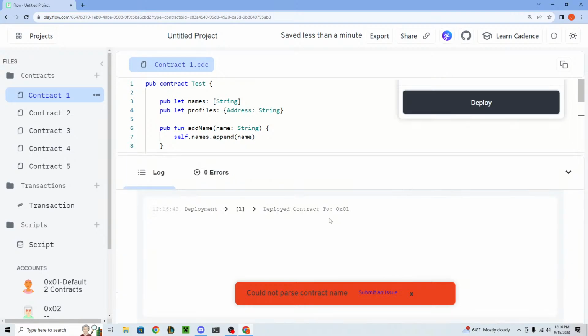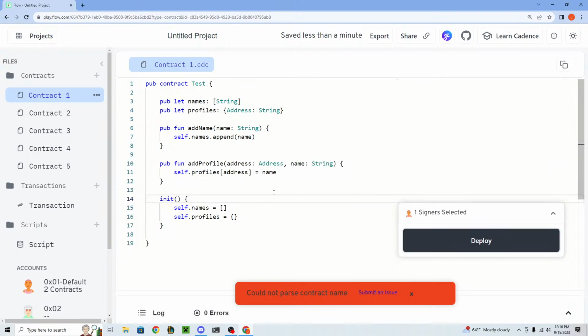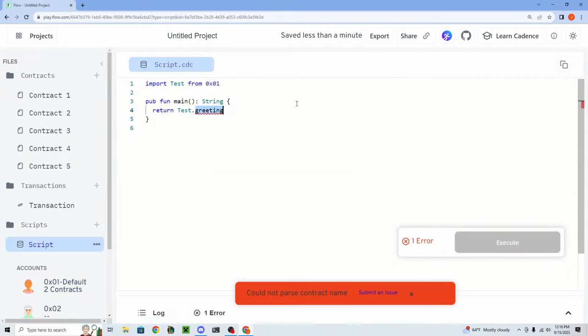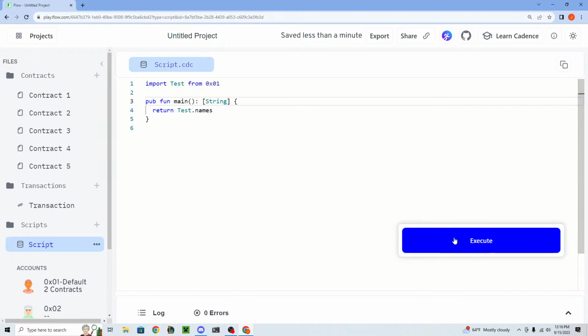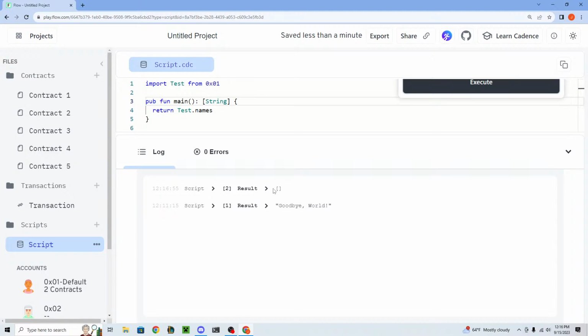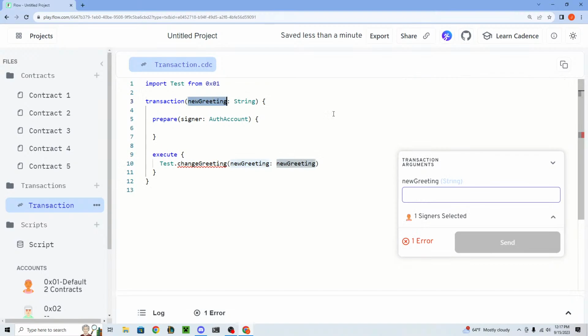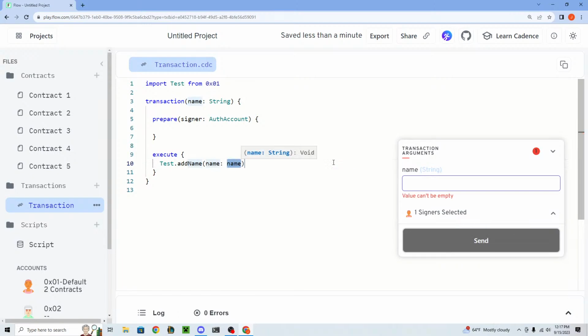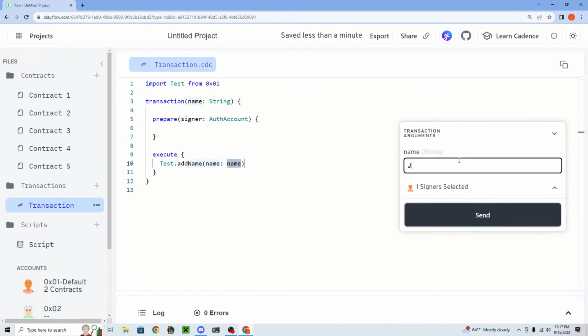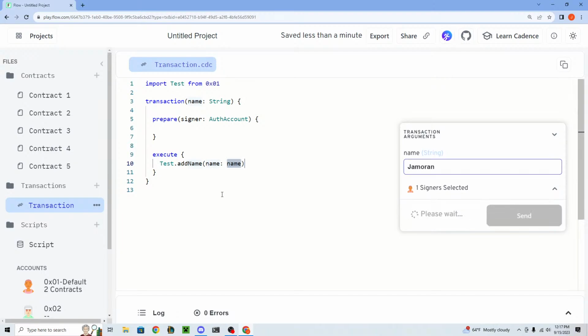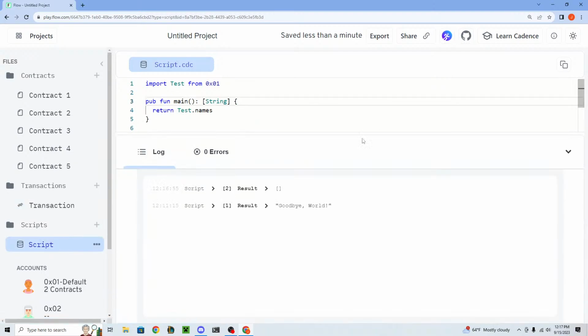All right, so let's say we deploy this contract. If we go to our script and try to read test.names, we're returning an array of strings. So it should be empty right now, right? Yep, totally empty. But if you go to a transaction and let's call this a name, we can say test.addName and pass in a name. And let's just say we add Jamaron, send it, go back to our script. We should see that if we execute now, Jamaron is now in the array of names.